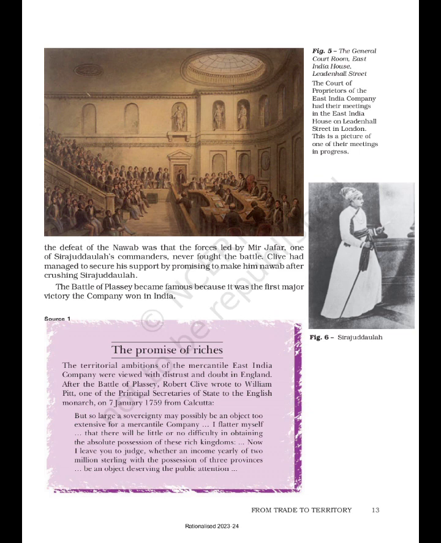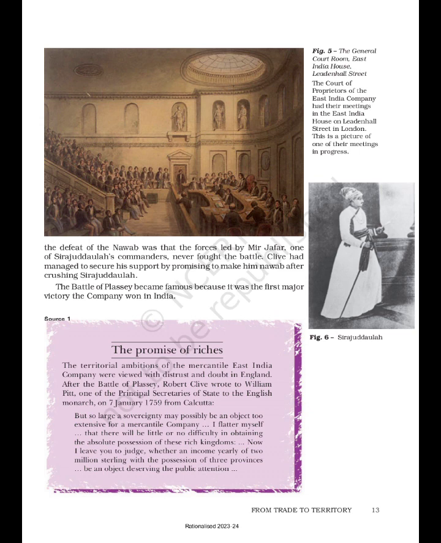Source 1: The Promise of Riches. The territorial ambitions of the mercantile East India Company were viewed with distrust and doubt in England. After the Battle of Plassey, Robert Clive wrote to William Pitt, one of the principal secretaries of state to the English monarch, on the 7th of January 1759 from Calcutta: "But so large a sovereignty may possibly be an object too extensive for a mercantile company. I flatter myself that there will be little or no difficulty in obtaining the absolute possession of these rich kingdoms."